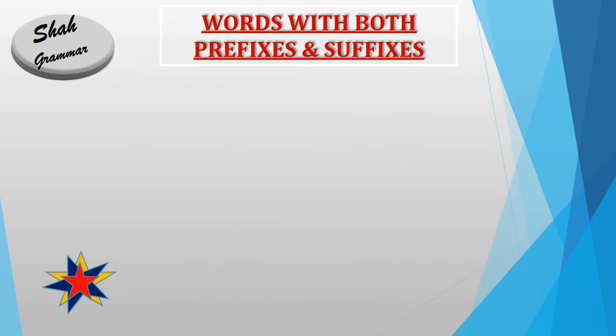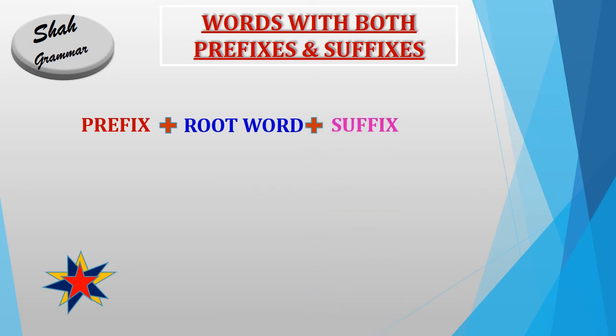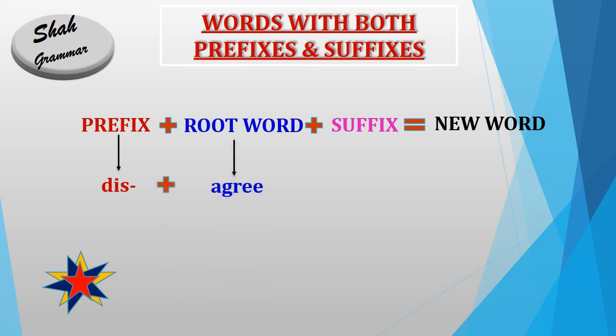Yeah guys, there are many words which have both prefixes and suffixes. These words are slightly lengthy, such as a prefix is added before the root word and then a suffix is added after this word, so it will be converted into a new word. So let's see their examples. If our prefix is dis and our root word is agree, if we add dis before agree, it will become disagree, and if we add a suffix ment after disagree, it will be converted into a new word. And what will be the new word? Disagreement. Yes, disagreement. So disagreement has an entirely different meaning as compared to its root word agree.